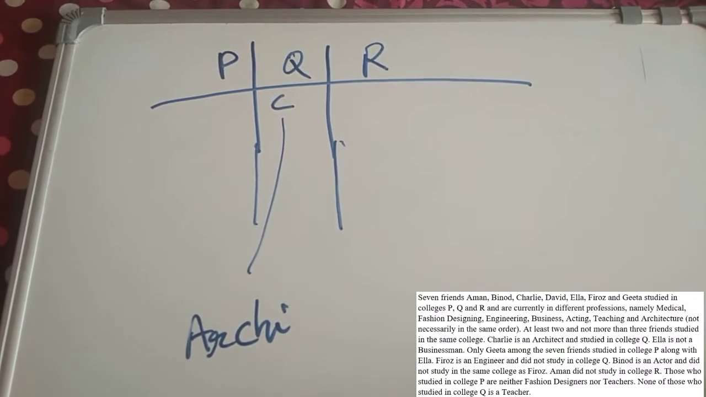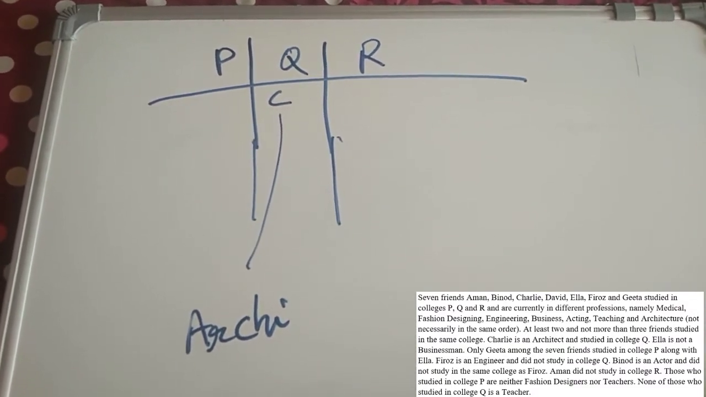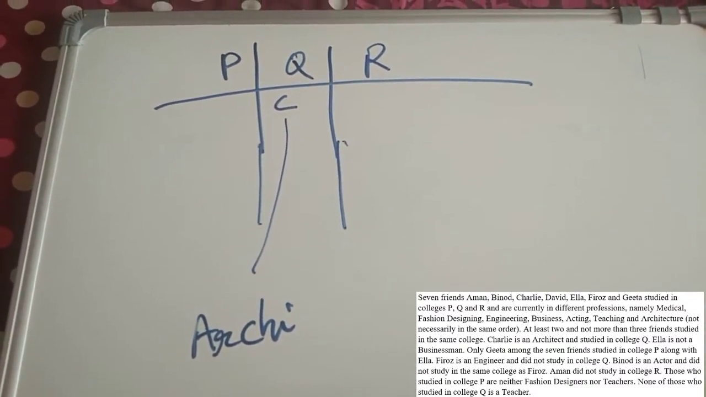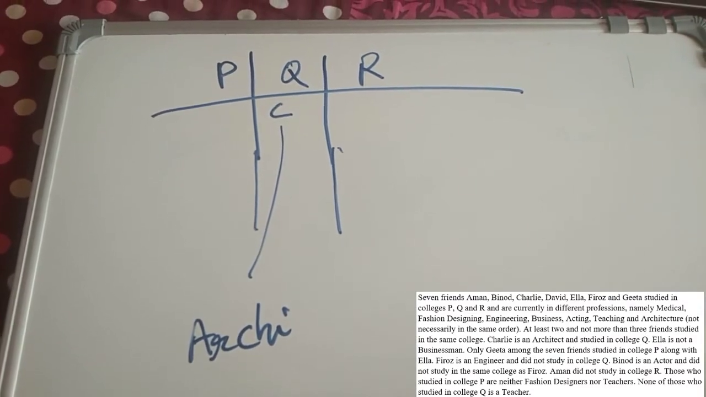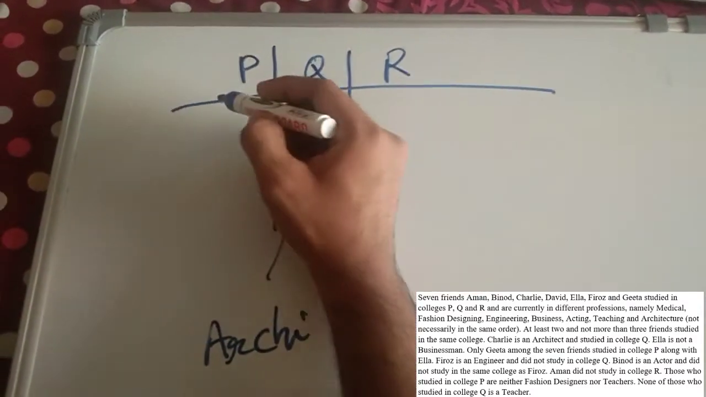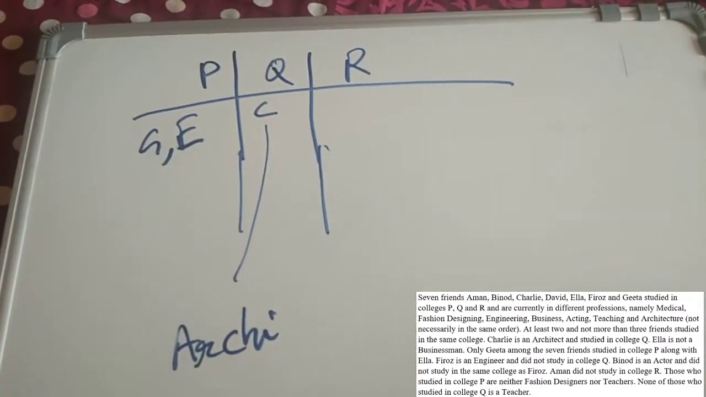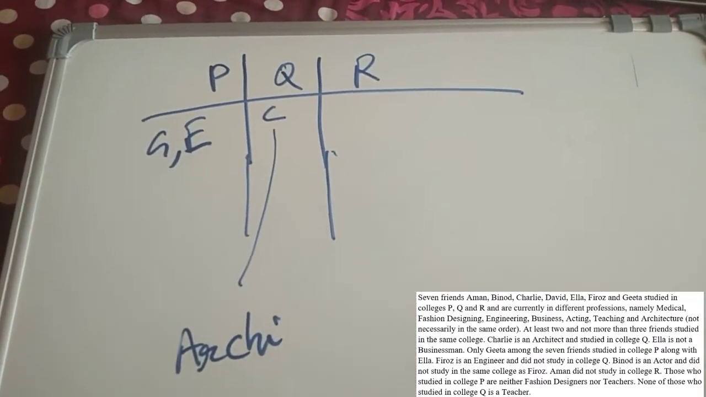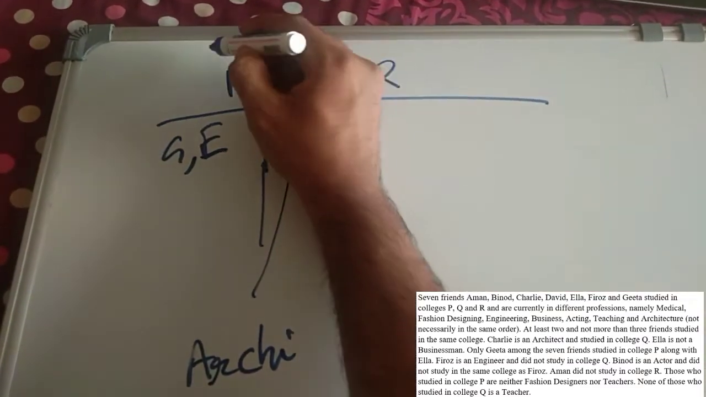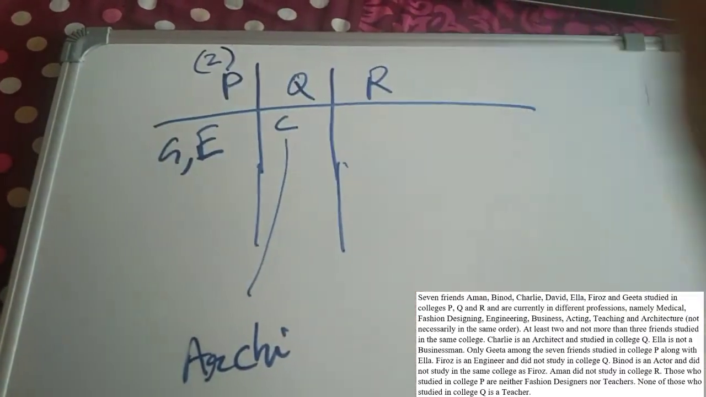Ella is not a businessman. Okay. Only Geeta among the seven friends studied in college P along with Ella. Okay, so G and E studied in college P. And it was written only Geeta along with Ella. So there are only two people here. So only two people will study in college P.